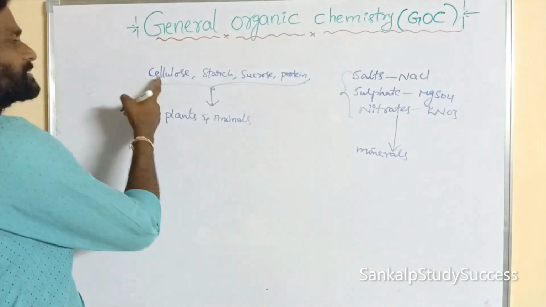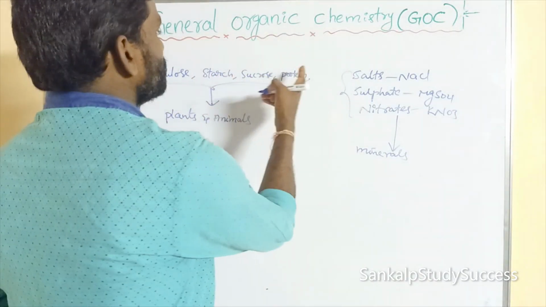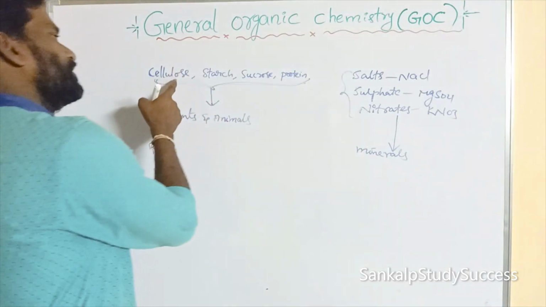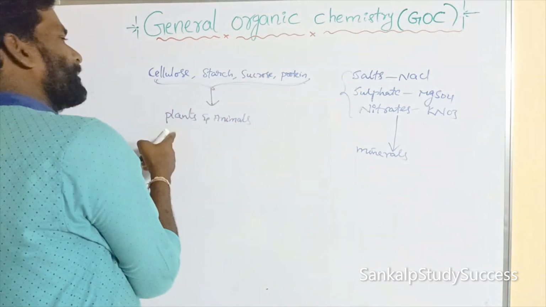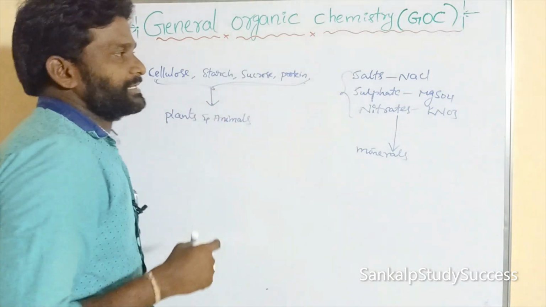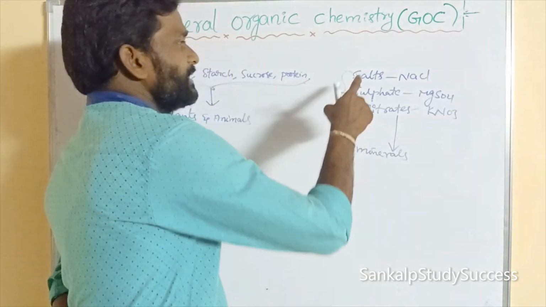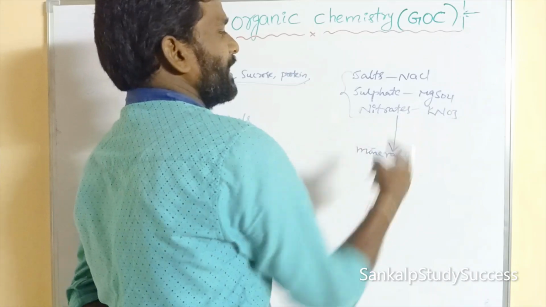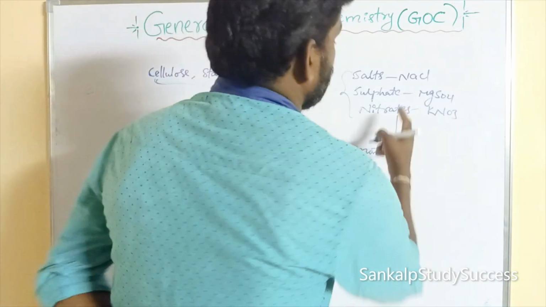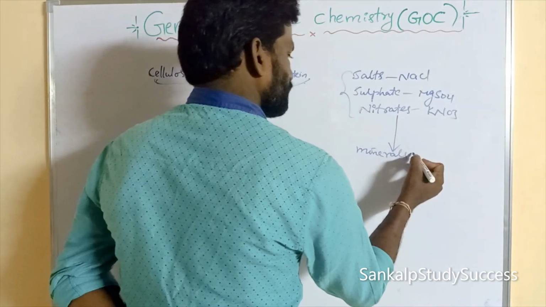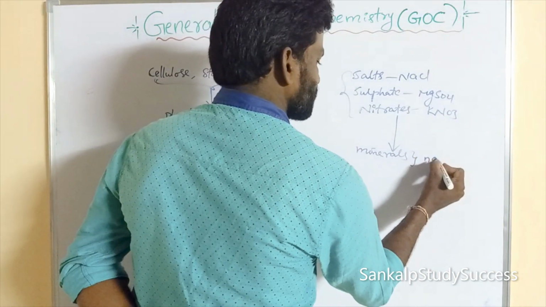So compounds like cellulose, starch, sucrose, and protein are produced from plants and animals. Salts like NaCl, sulfates like magnesium sulfate, nitrates like potassium nitrate are produced from minerals. These are non-living sources.